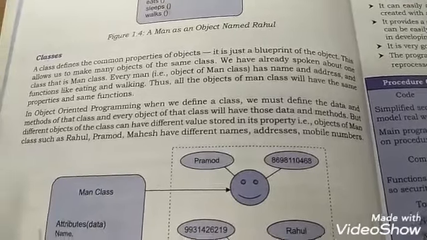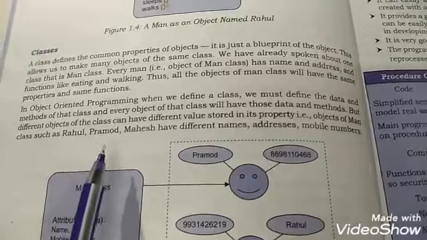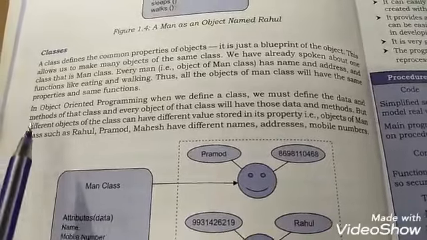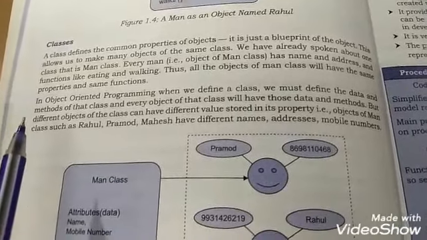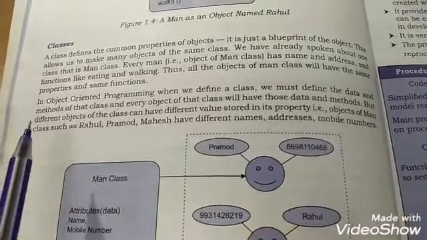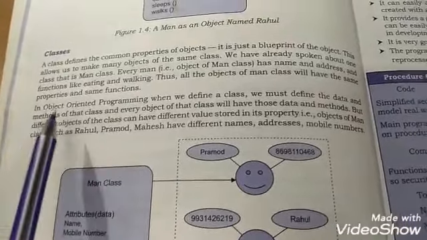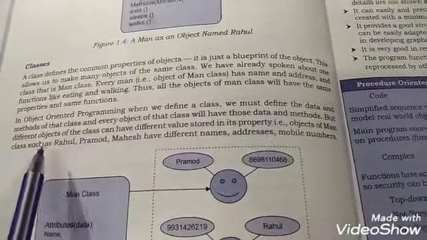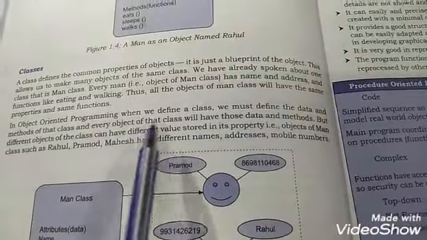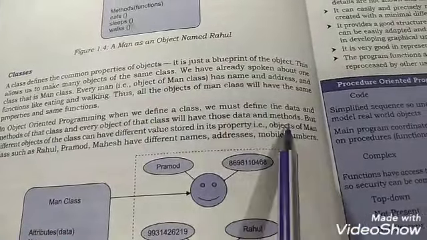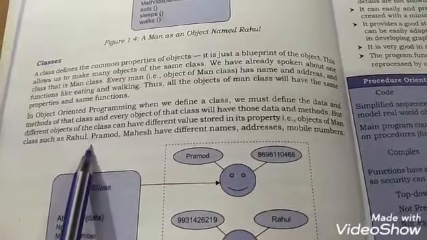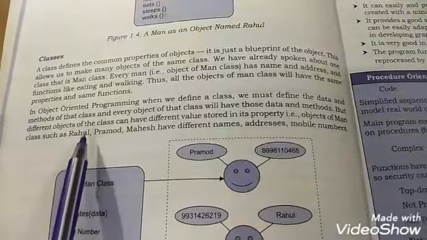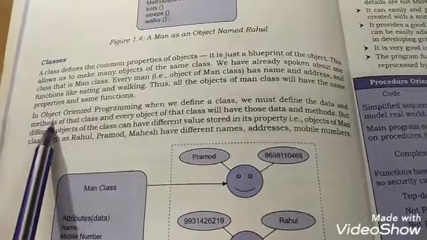Any object that belongs to a particular class will inherit all the properties of that class. So in object-oriented programming, when we define a class, we must define the data and methods of that class, and every object of that class will have those data and methods. Remember, when we are developing object-oriented programs, our focus is on objects.